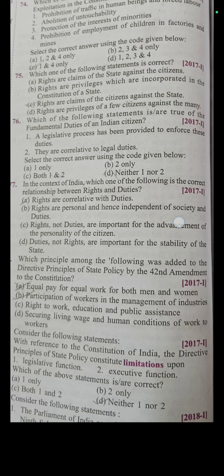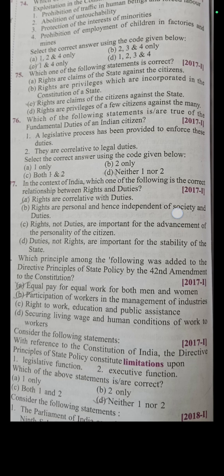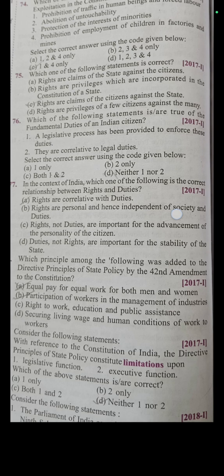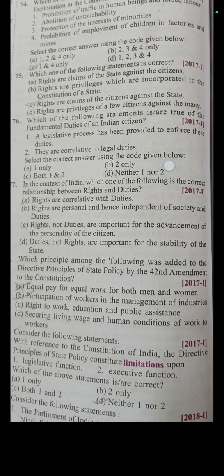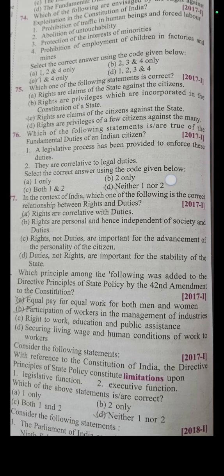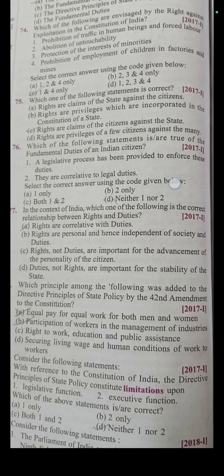So this one will be our answer. The other two, that is right to work, education and public assistance, are not added by this Amendment Act. Securing living wage and human conditions of work to workers is also not mentioned. So here the answer will be option B.